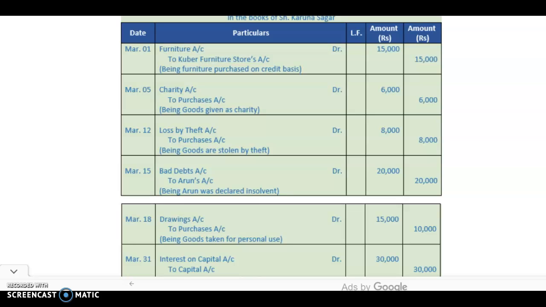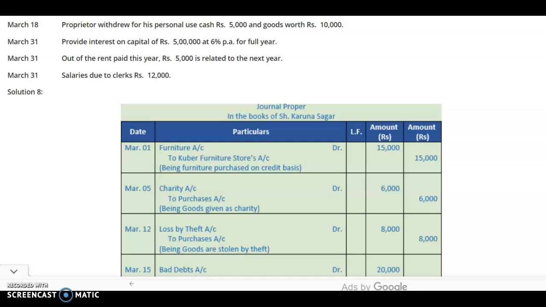That means the goods of 10,000 will be credited from the purchase account and the cash of 5,000 will be credited, which is taken away by them.